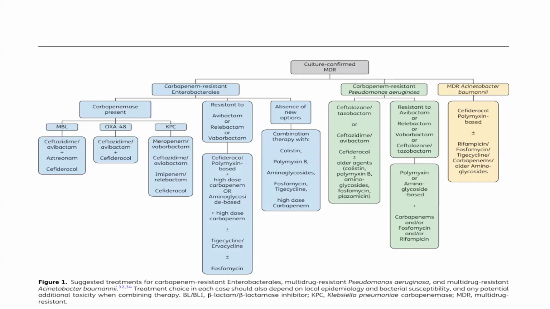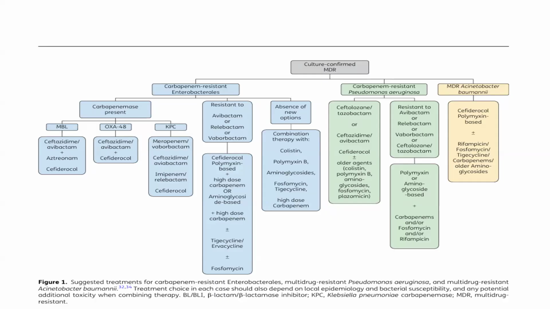In case of MBL, the treatment line is ceftazidime-avibactam plus aztreonam, or cefiderocol. If it is OXA-48, then the treatment line is ceftazidime-avibactam, or we can use cefiderocol. If it is KPC, then we can use ceftazidime-avibactam, imipenem-relebactam, cefiderocol, or meropenem-vaborbactam.